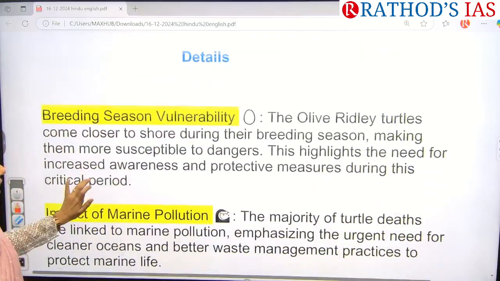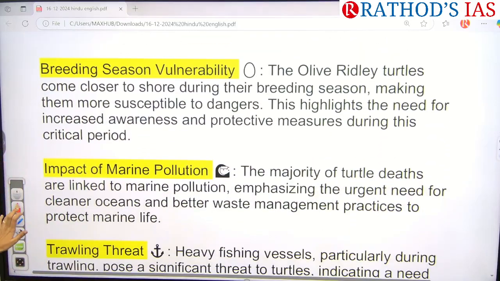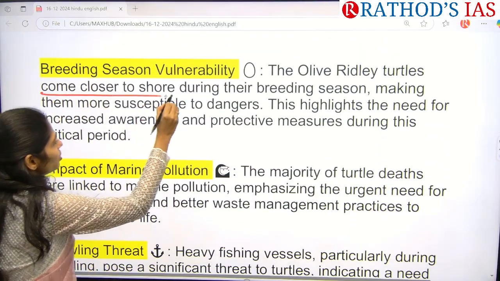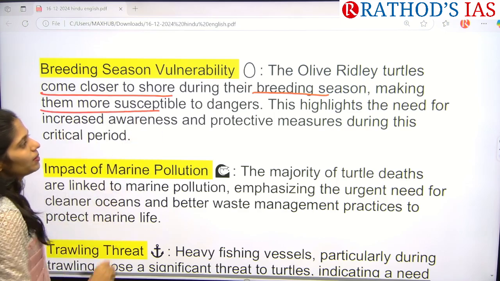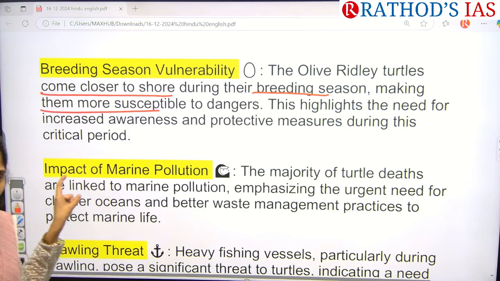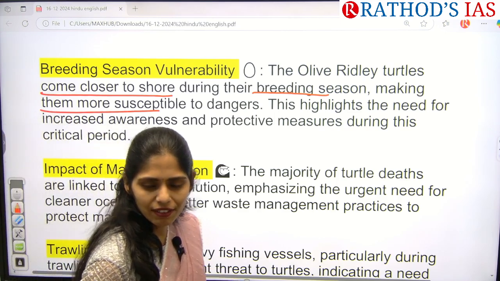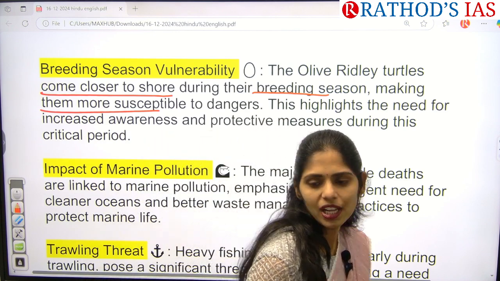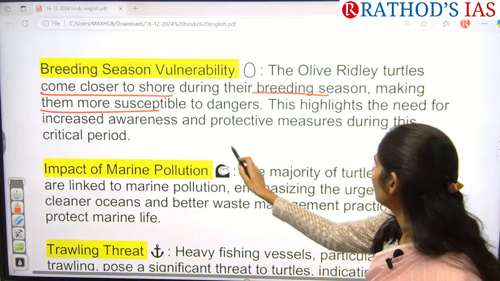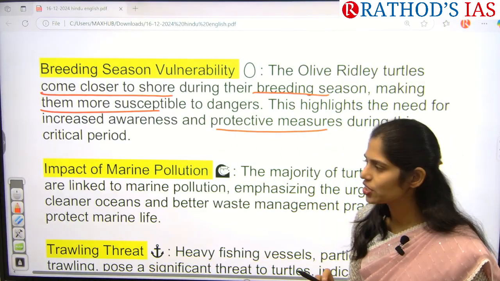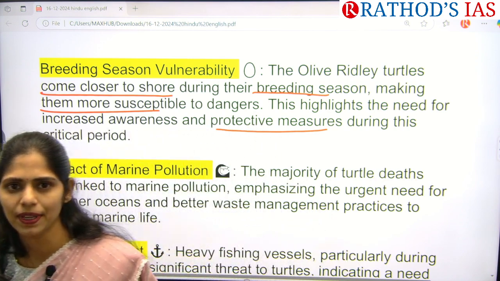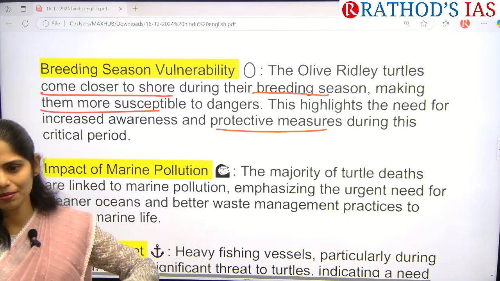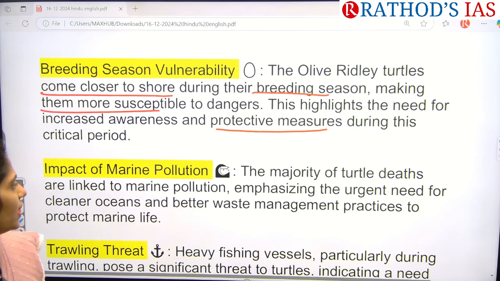Okay, let us see the key points that you have to remember. The first one is olive ridley turtles. They come closer to the shore during their breeding season, making them more susceptible to dangers. Because of this, we have to focus on increased awareness about the season among people, especially fishermen, and we have to provide some protective measures for this species in this critical period of time, especially in this winter season. This is a breeding season for the olive ridley turtles.